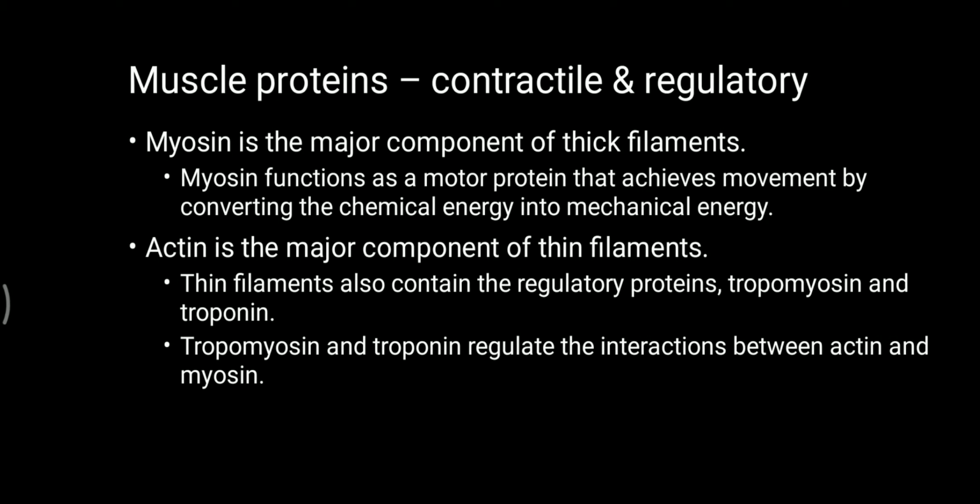So what are those contractile proteins and regulatory proteins? Contractile proteins are the proteins which help in the contraction of muscle fibers. They are myosin and actin. Myosin forms thick filaments, whereas actin forms the thin filaments. Actin has two types of regulatory proteins called troponin and tropomyosin. Troponin and tropomyosin both regulate the interactions between actin and myosin. These interactions help in the contraction of muscle fibers.